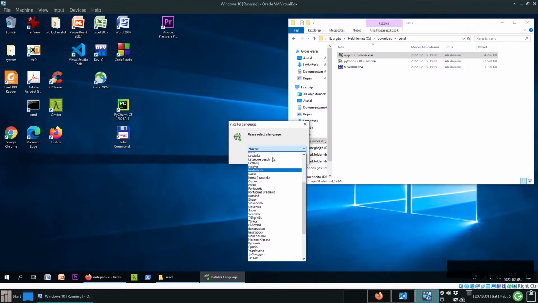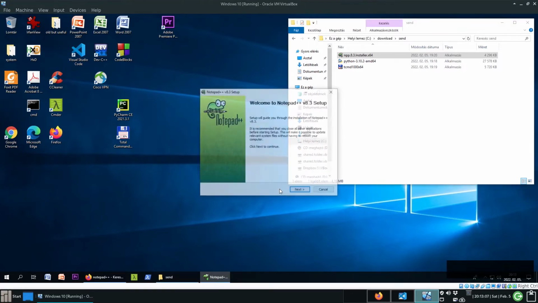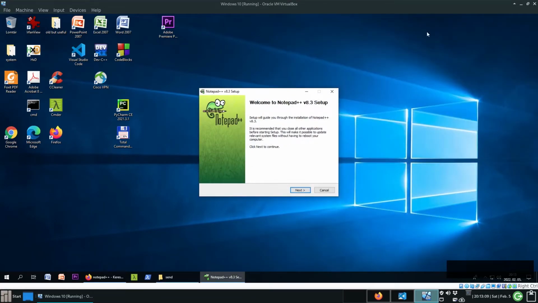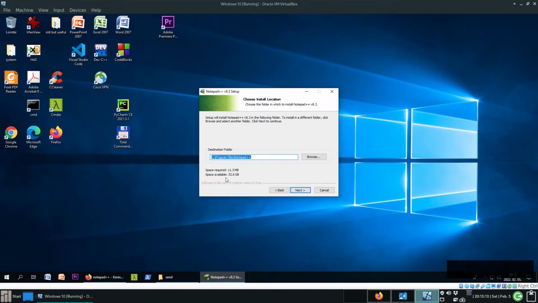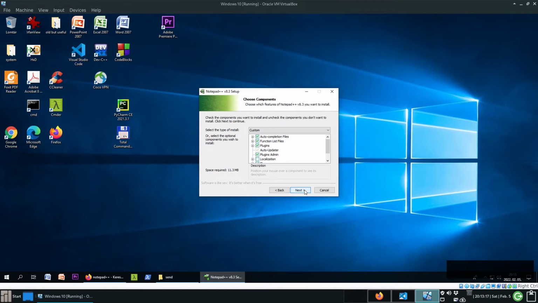Again, I will choose the English version. Next. Agree. It will go to program files. Okay. Next. Here I do not modify anything.